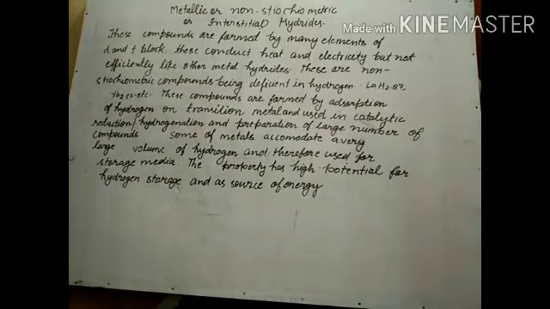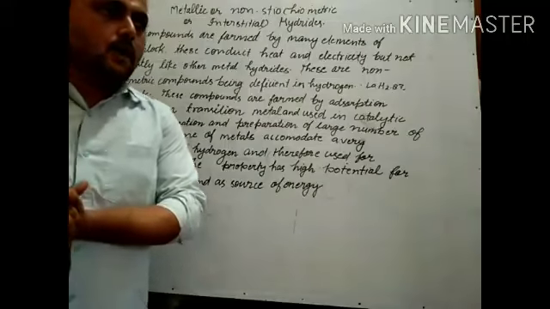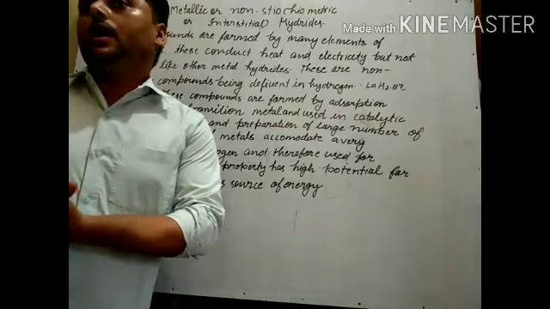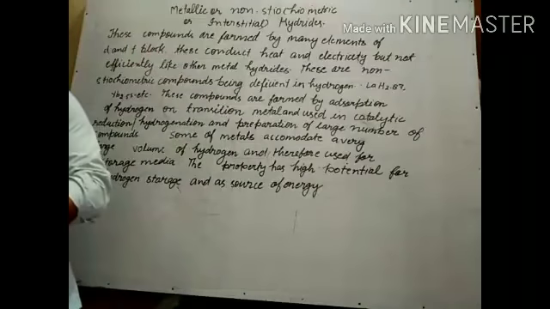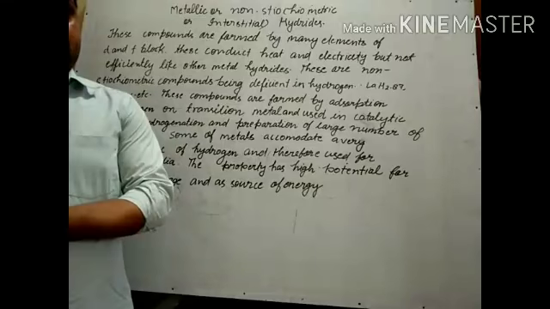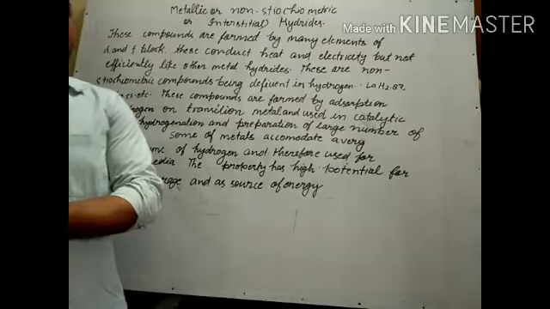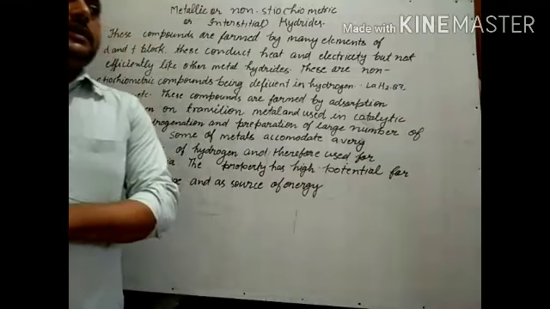So it is a special type of compound, formed especially by many elements of d and f blocks, but not all elements. They also conduct heat and electricity, but not like other metal hydrides. These are non-stoichiometric because they are deficient in hydrogen.